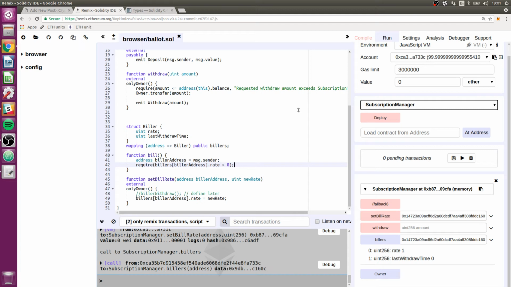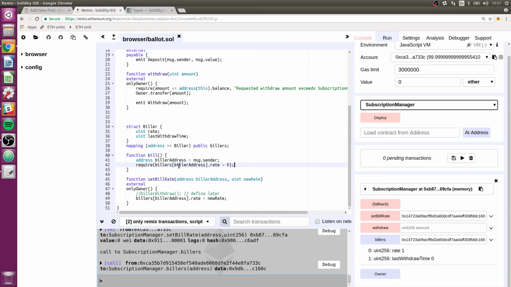Again, to Solidity, this billers mapping looks as if it's defined for every address, but it's set to null values for every address. So if someone calls bill and their address has not been registered, they're going to find that rate is the null value, which is 0, and this require statement will fail. It will also fail if we set the rate back to 0 at some other point.